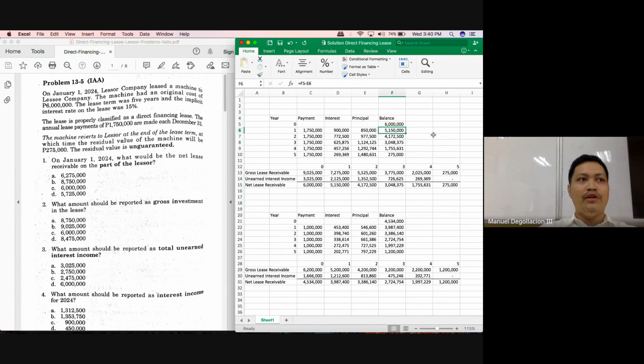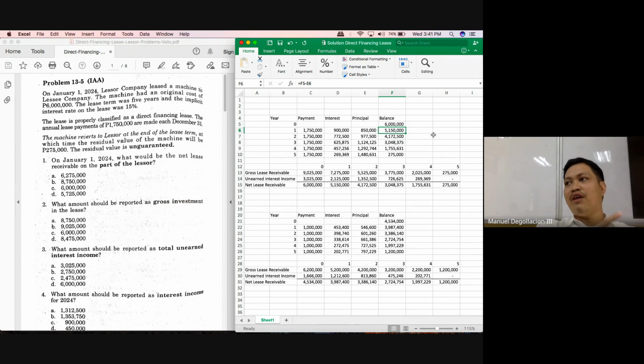Possible question for year 2, how much would be the interest income on year 2? Would it again be 900,000? No. Under the effective interest method, class, your interest income will not be equal every year because it will always be based on the previous outstanding balance of the receivable. At the start of the second year, or at the end of the first year, how much was the balance of the receivable, class? The net balance? 5,150,000.